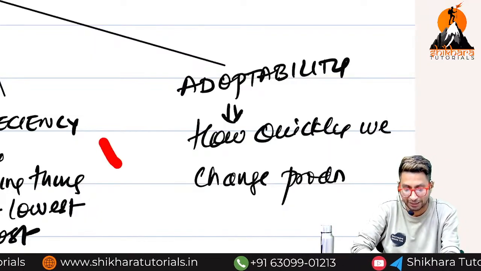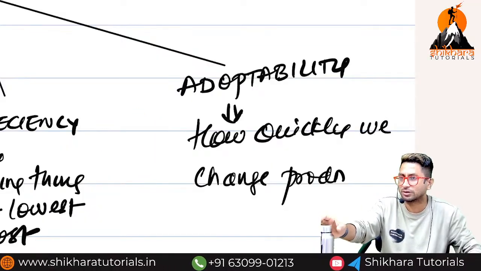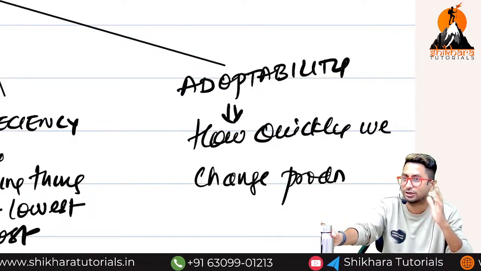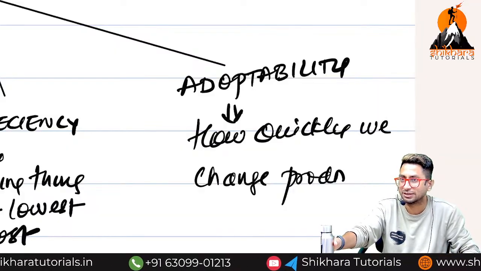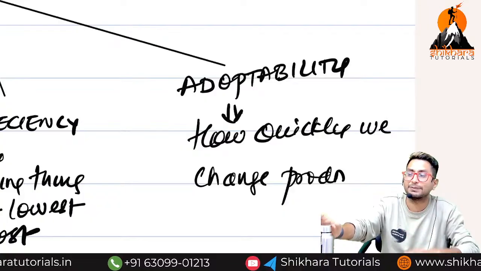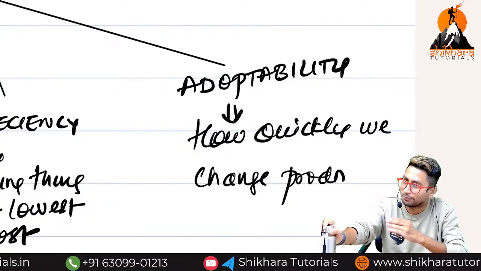Example, this Maggi. Not Maggi, basically instant noodles. Who brought the instant noodles concept to India? Maggi, in the form of Nestle. It has more than 90% market share in India. There are many other companies.